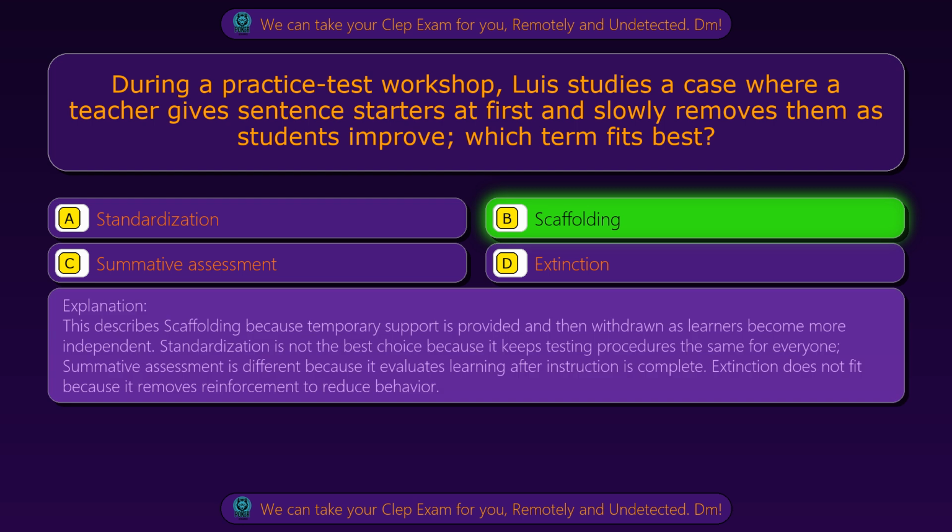This describes scaffolding because temporary support is provided and then withdrawn as learners become more independent. Standardization is not the best choice because it keeps testing procedures the same for everyone. Summative assessment is different because it evaluates learning after instruction is complete. Extinction does not fit because it removes reinforcement to reduce behavior.